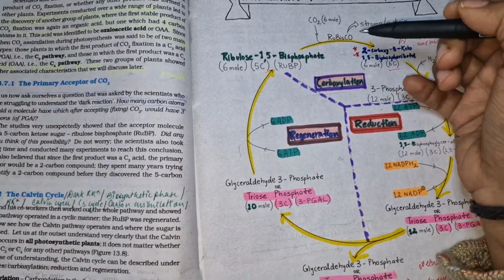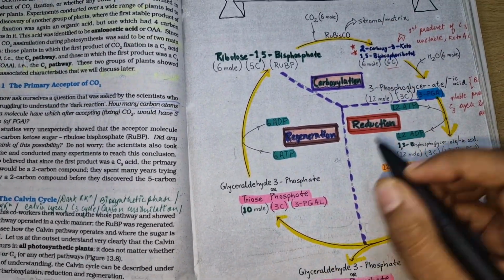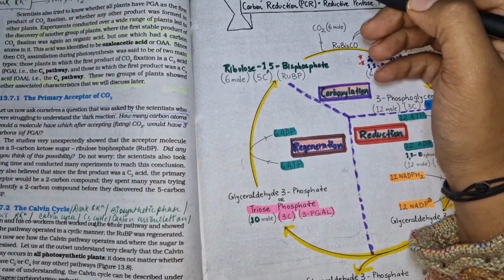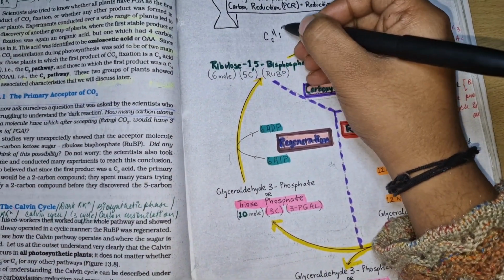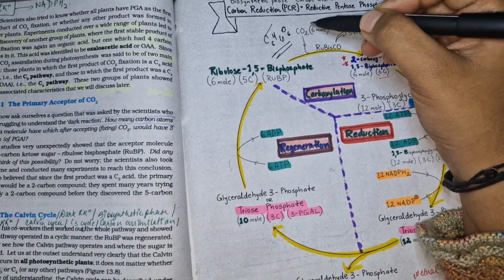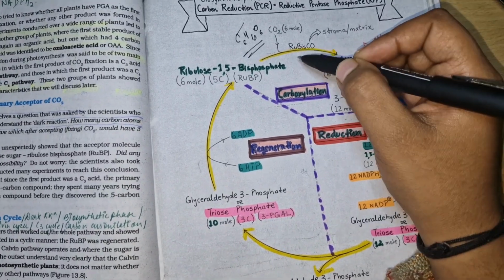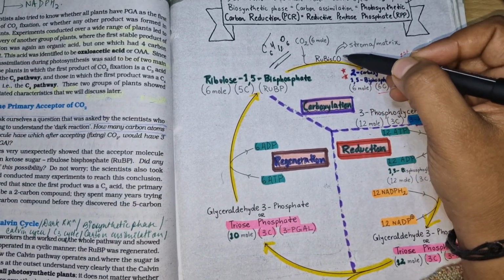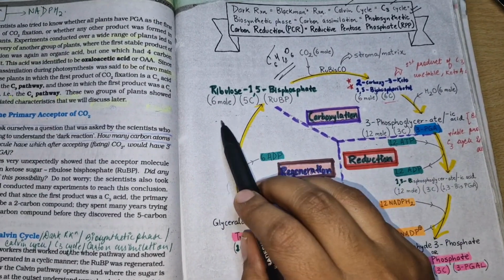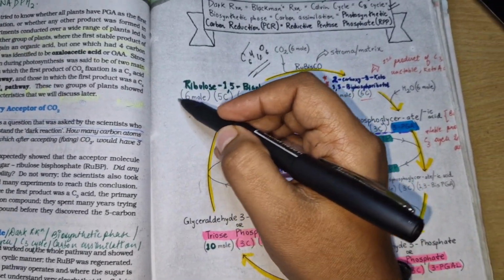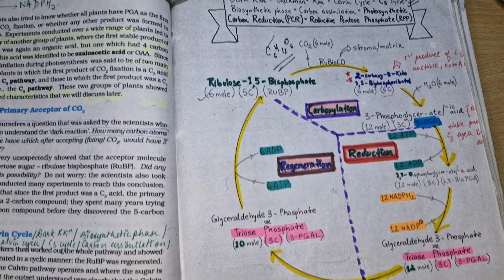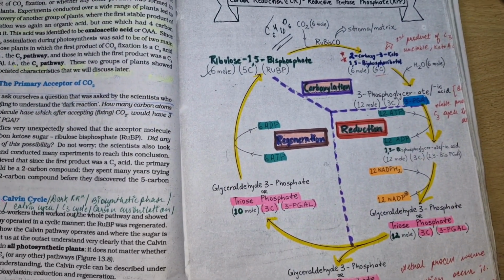First of all, we have taken it for 1 mole of glucose, because 1 mole of glucose is C6H12O6. Right, this is the formula for glucose, and it contains 6 carbon, so 6 CO2 is being fixed by the enzyme Rubisco, which is ribulose 1,5-bisphosphate carboxylase oxygenase. RuBP is the 5 carbon compound, and we are taking it for 6 moles because we are making 1 mole of glucose.